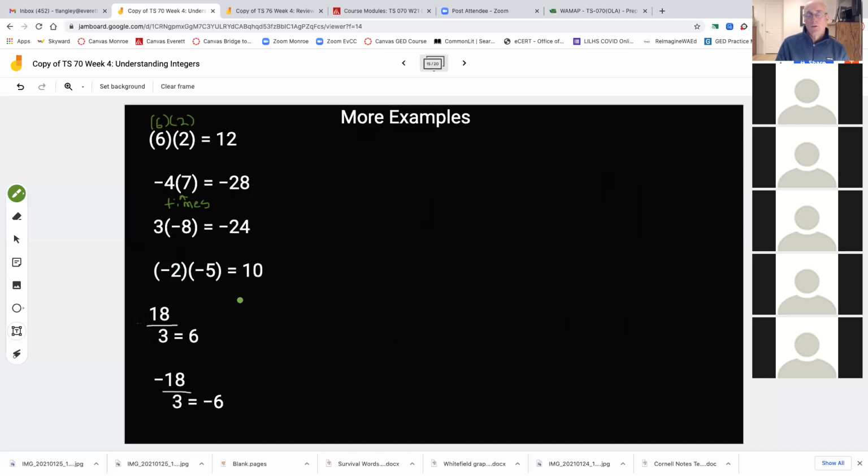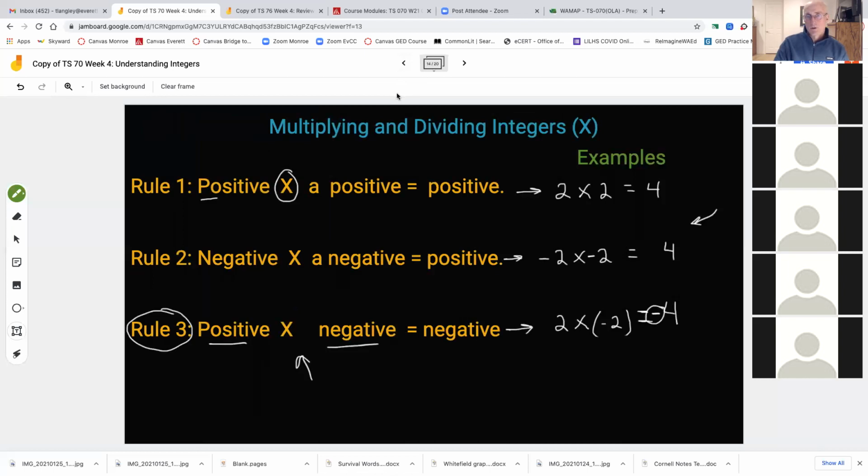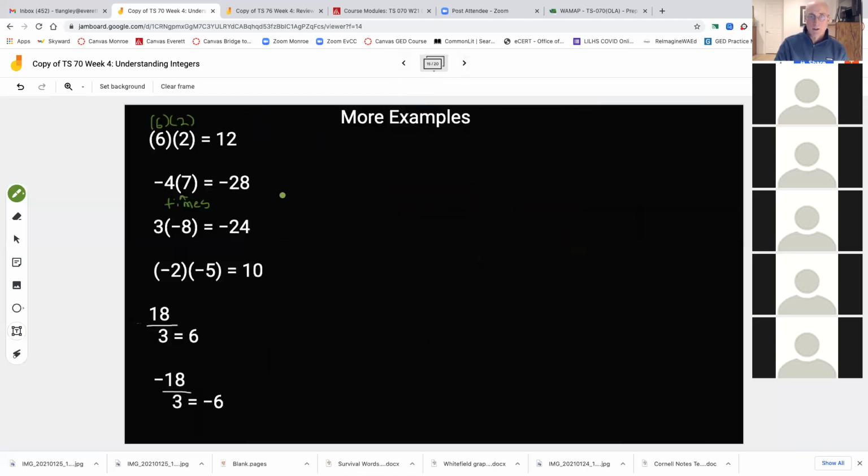Okay. Now, if your brain's going, I'm not sure if I'm going to remember that, you're just going to have to study it. Sorry if I changed my slide here. You're going to just have to really focus on this for a while, really study it, and then really practice it with examples like this. Always remembering that when you're multiplying, you only get a negative answer in one case, and that's when the signs are opposite. All right. I do want to talk to you a little bit about dividing here, okay?